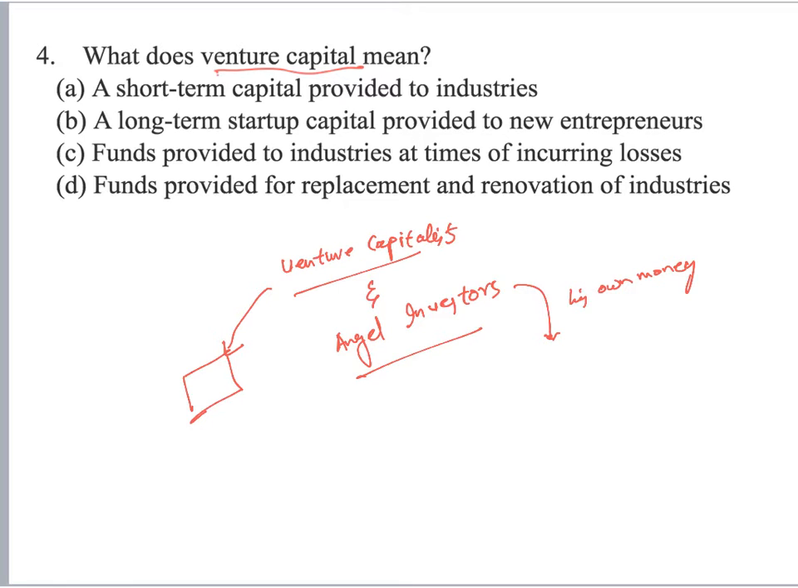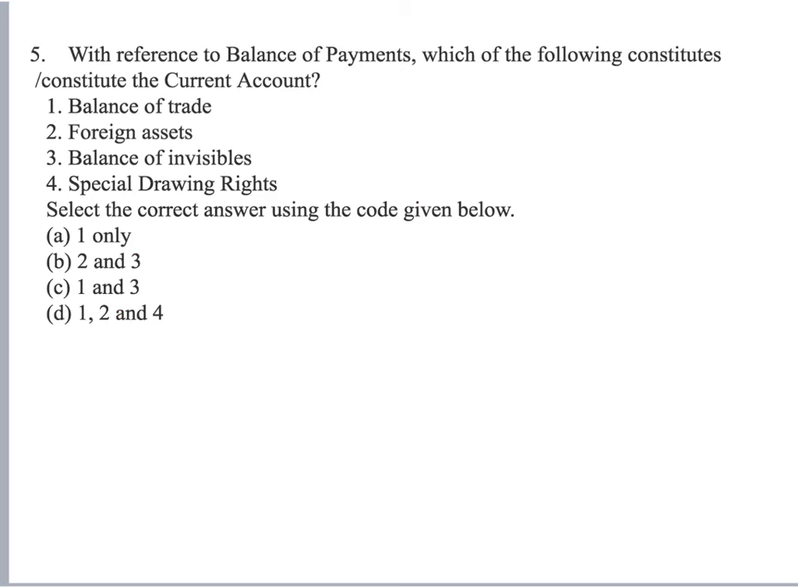If you look at the options given: a short term capital provided to industries, a long term startup capital provided to new entrepreneurs, funds provided to industries at times of incurring losses, funds provided for replacement and renovation of industries. The most appropriate answer in this case is a long term startup capital provided to new entrepreneurs. This is what venture capital is.